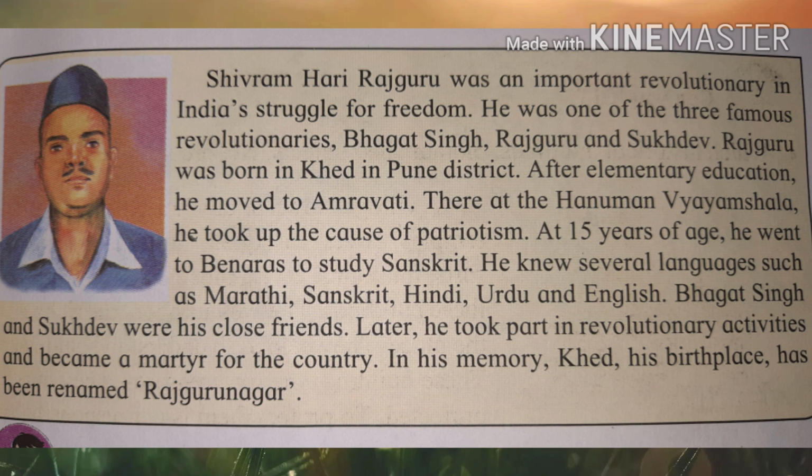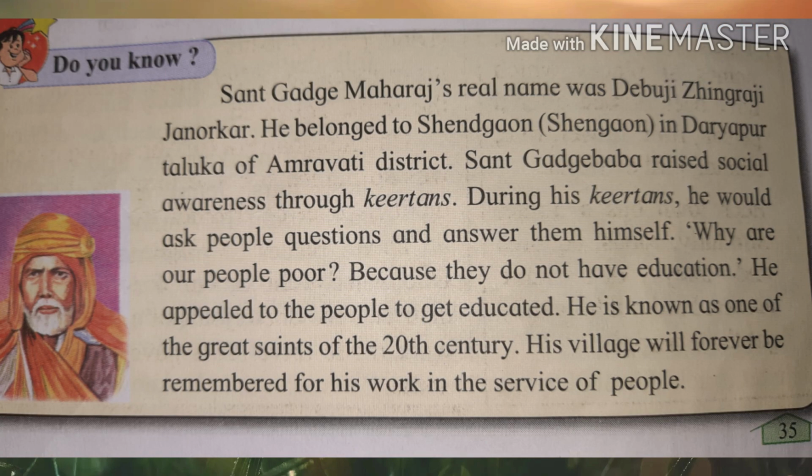At 15 years of age, he went to Banaras to study Sanskrit. He knew several languages such as Marathi, Sanskrit, Hindi, Urdu, and English. Bhagat Singh and Sukhdev were his close friends. Later, he took part in revolutionary activities and became a martyr for the country. In his memory, his birthplace has been renamed Rajguru Nagar.